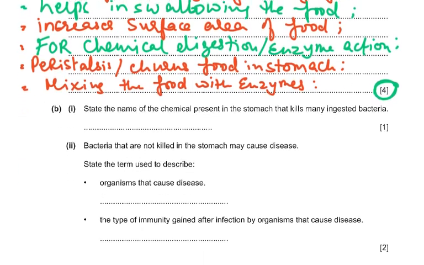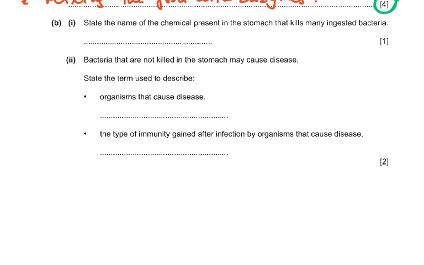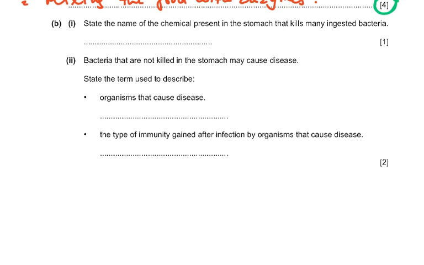Then we come to the next part of the question. State the name of the chemical present in the stomach that kills many ingested bacteria. Because the food, you will automatically have a lot of bacteria and fungi on it because it's exposed to the air. So basically it's the HCl, or you can say hydrochloric acid if you want to write the whole of it. You can write both, it is allowed in the Cambridge mark scheme. So hydrochloric acid or HCl will get you the mark for it.